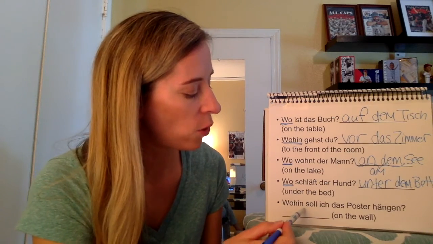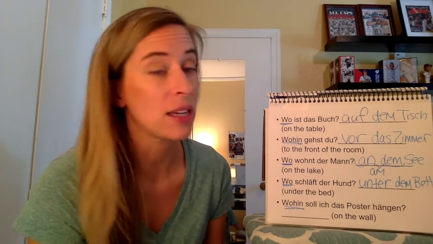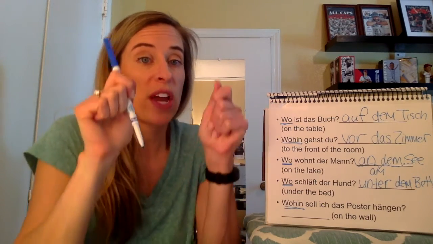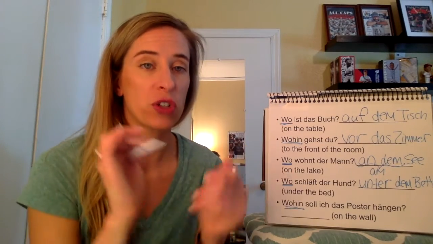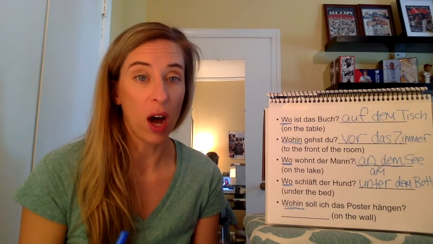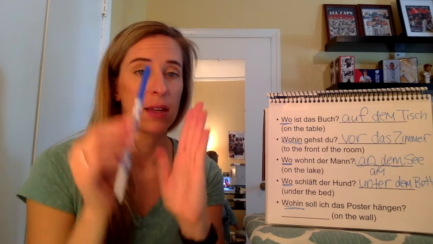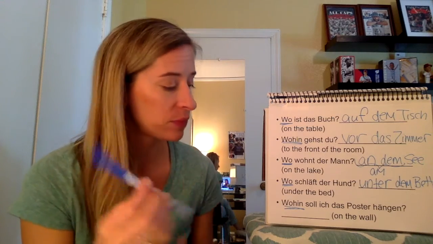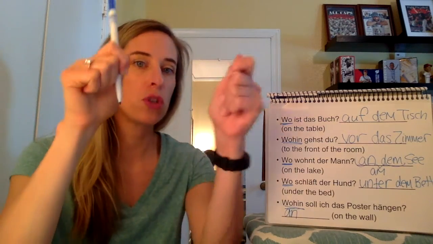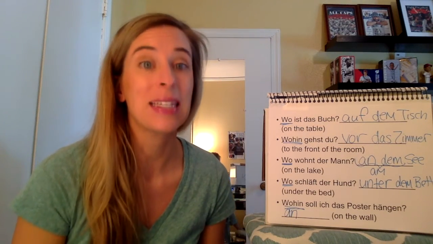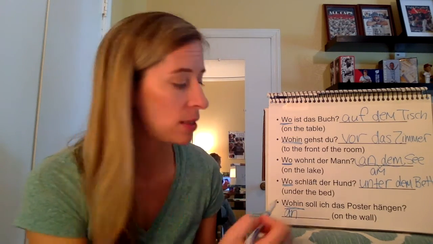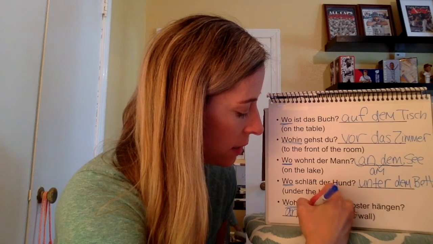All right, so let's. Wohin soll ich das Poster hängen? So notice my question word is wohin. So where to should I hang the poster? So you are moving the poster to the side of the wall. And so on the wall, remember we have two ons. This is what it's going to be here. So that's an. And you are moving it from somewhere else to the side of the wall. So that's going to be accusative. Wohin is your question word, and you're moving it to the side of the wall. And so it's die Wand. And so it's not going to change. An die Wand.